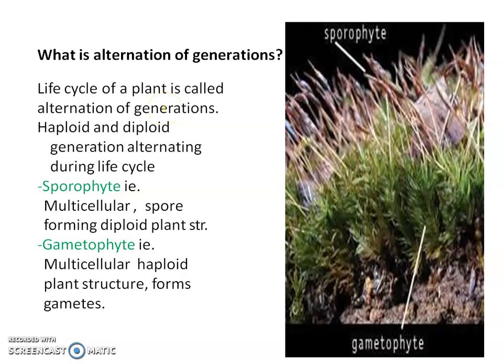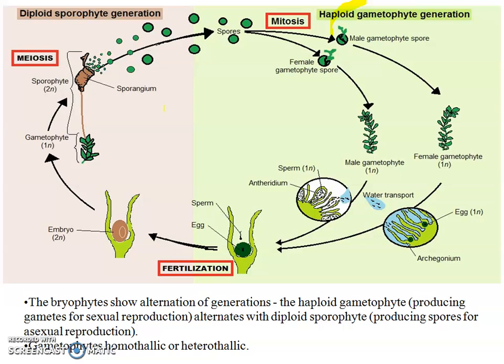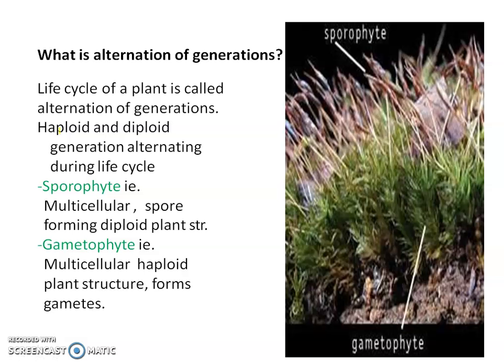Then coming to what is alternation of generation. The life cycle of the plant is called alternation of generation. Here both haploid and diploid generations are present. The sporophyte generation is a diploid generation. The gametophyte generation is a haploid generation. It contains n number of chromosomes, and the sporophyte contains 2n number of chromosomes. So this is called the alternation of generation.